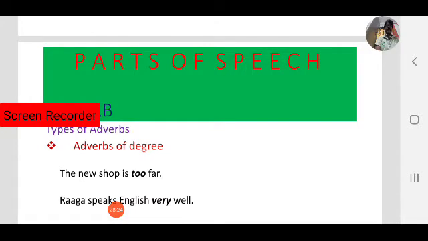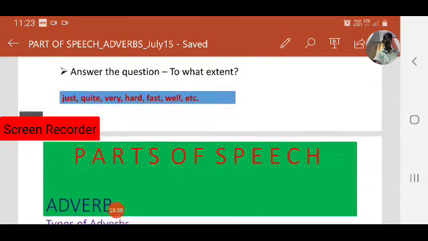Radha speaks English well. That is also a full meaning. But Radha speaks English very well. Here very intensifies the degree of well, that indicates some extent. In these two examples, too and very are adverbs of degree. So how many types of adverbs are there?